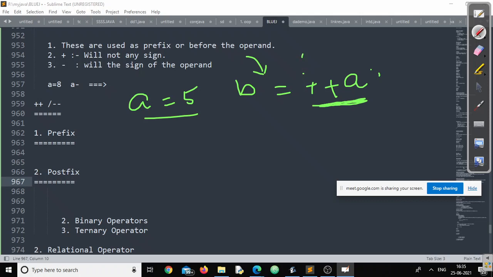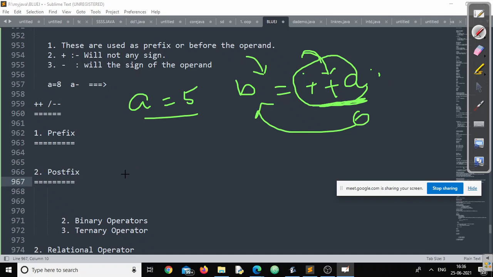When this particular arithmetic expression is executed, immediately the value of A will be incremented by 1. So now the value of A will be 6. So increment first, make it 6, then 6 will be used as the value of B. So it will be incremented first, then it will be used. Understood?